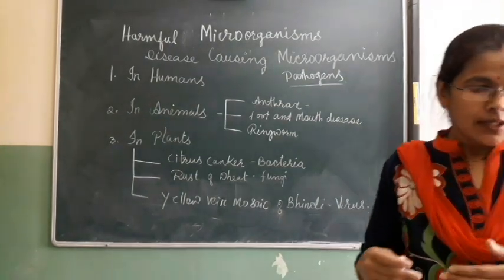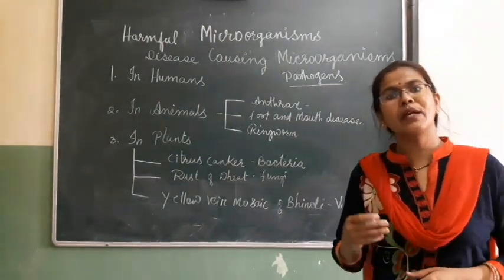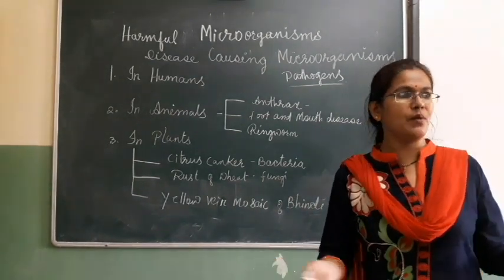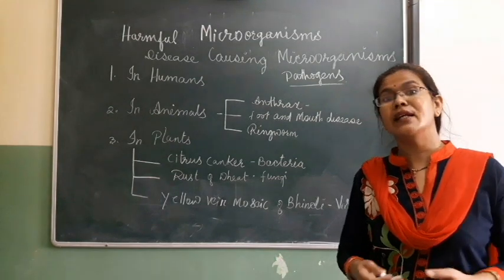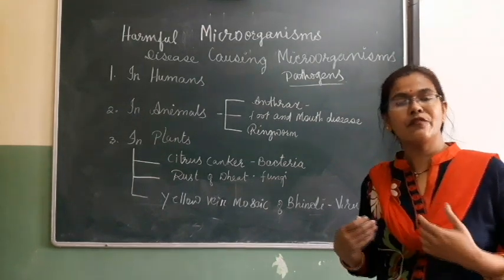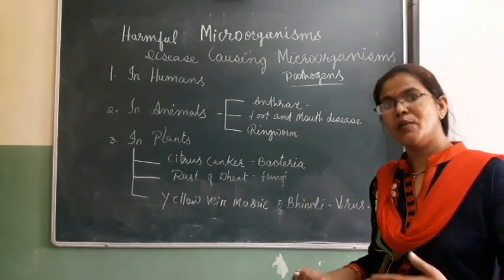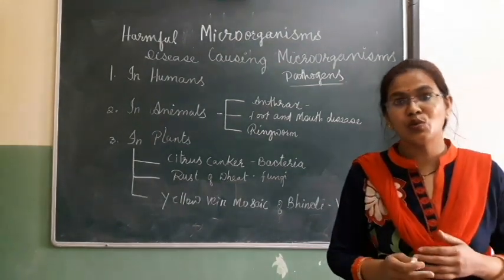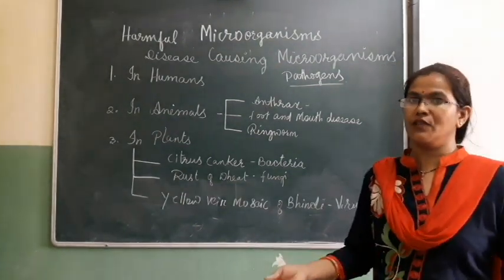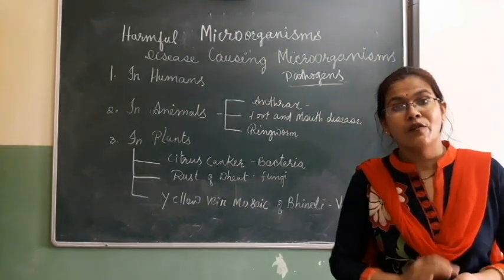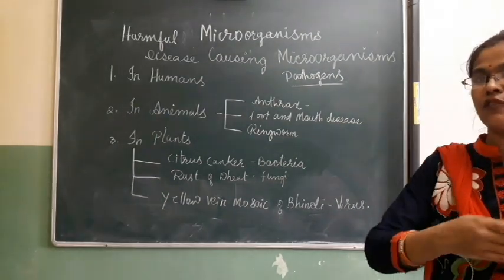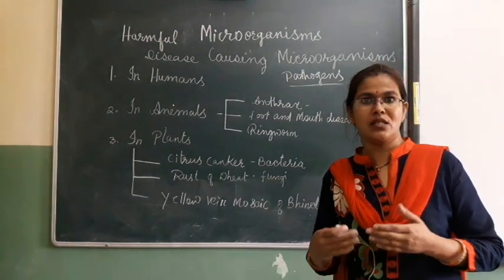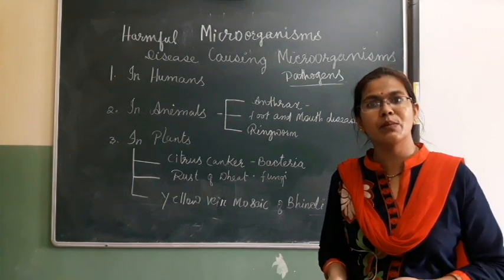Now the disease that can spread from an infected person to a healthy person is termed a communicable disease. Like we are now having the COVID-19 pandemic. It is an infectious disease spreading from an infected person to a healthy person. So we are advised to wear masks. We are supposed to wash our hands every 20 minutes for 20 seconds, isn't it? We should not have physical contact and everything. So that is a communicable disease. You can understand from the present scenario what a communicable disease is.